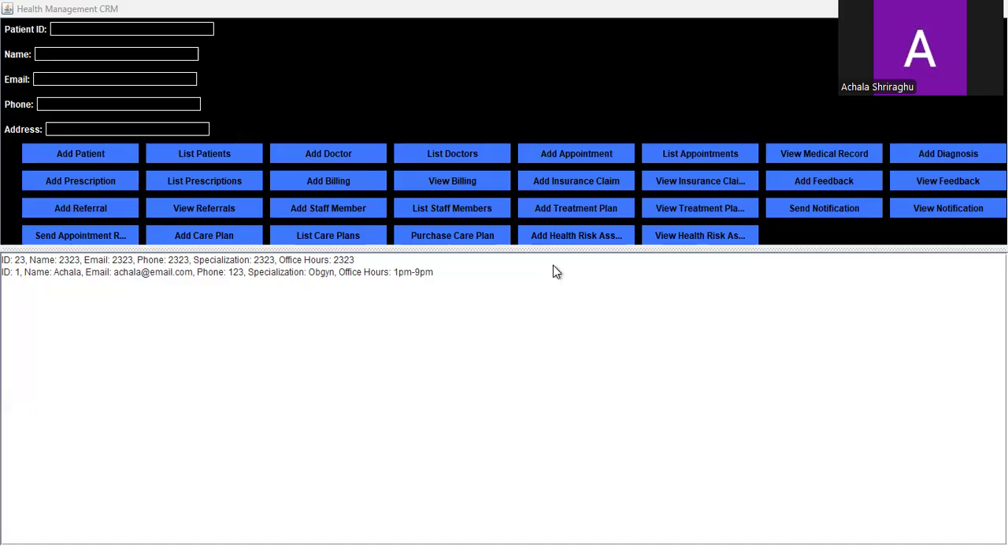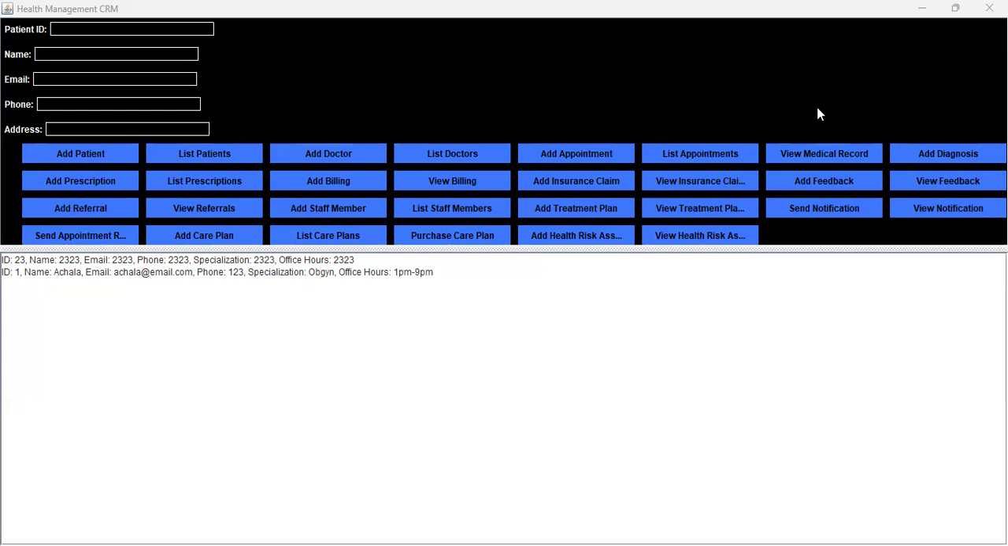Next is a menu wrapper for role-based access to dynamically display the menu options based on user roles. How do we do this? We basically can implement a menu wrapper class that will generate menu items based on roles such as admin, doctor, or receptionist. So, suppose an admin can see all options while a doctor sees only the patient and appointment options.